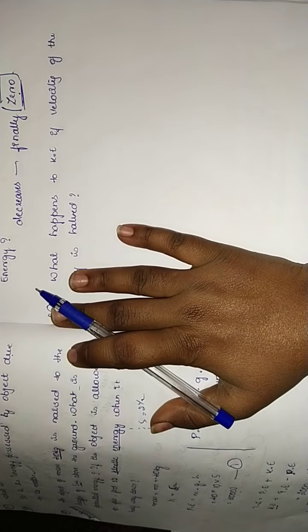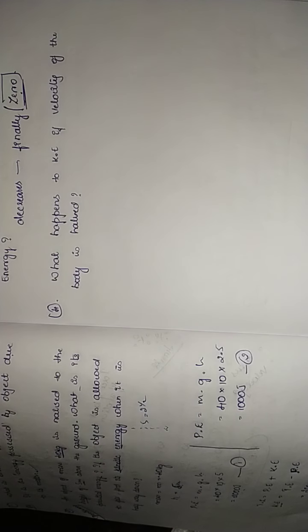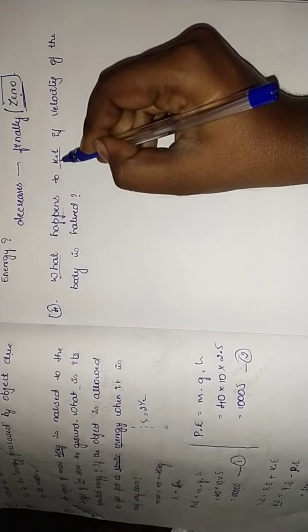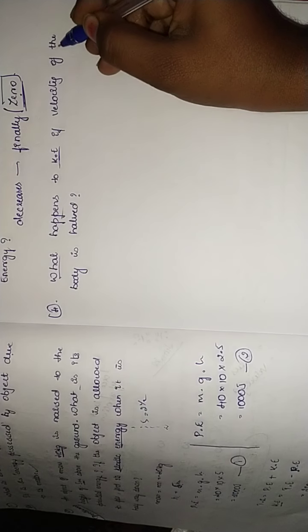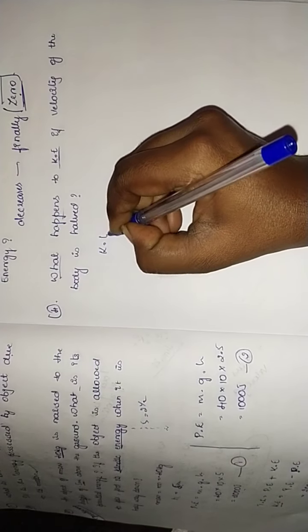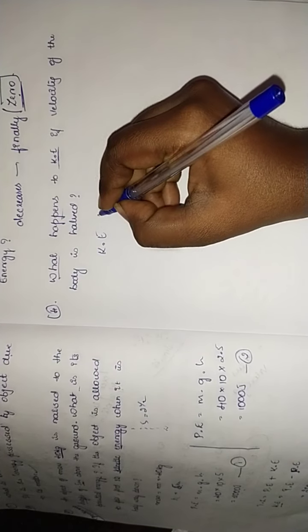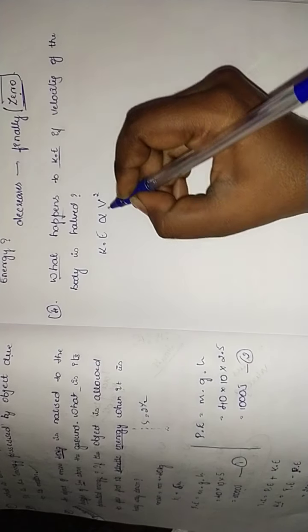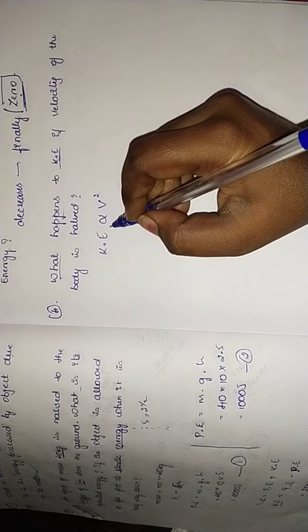The last question, the fourth one: what happens to kinetic energy if the velocity of the body is halved? Kinetic energy is directly proportional to the square of the velocity.